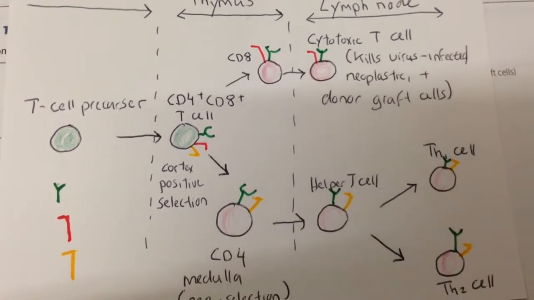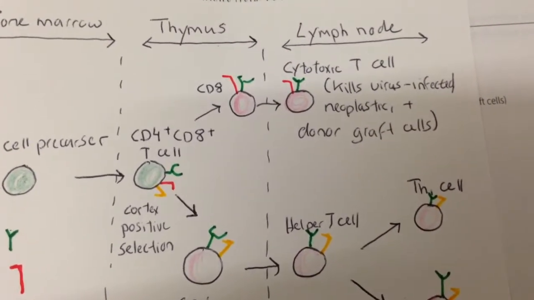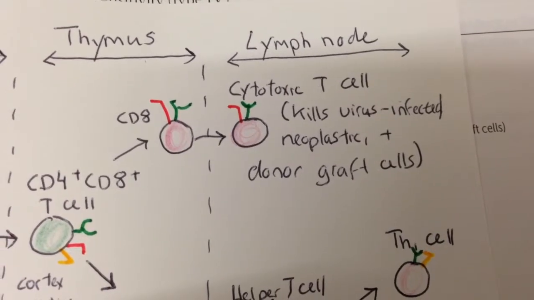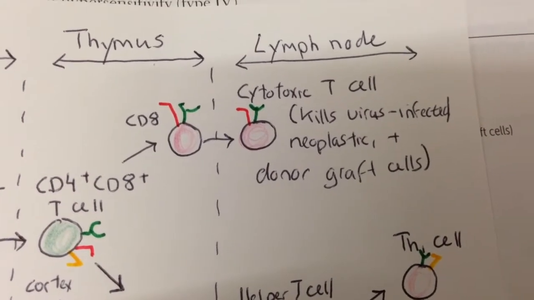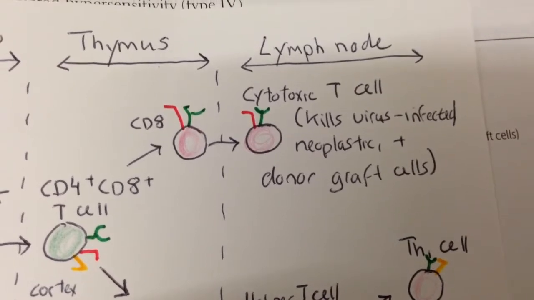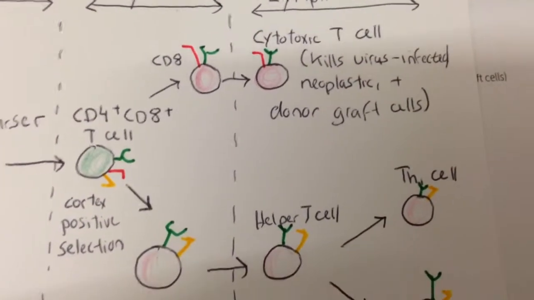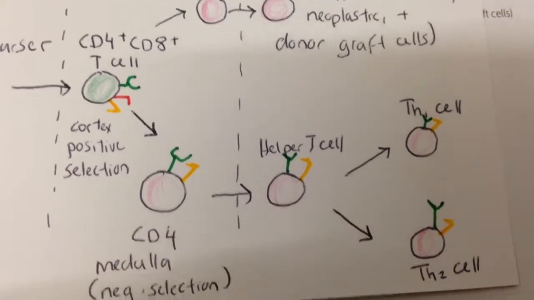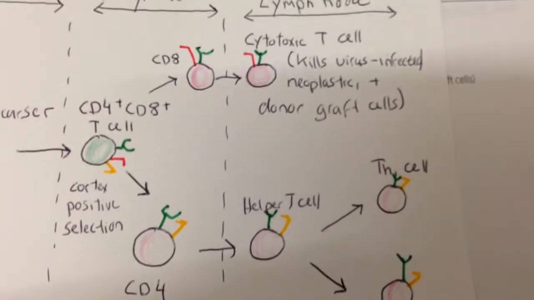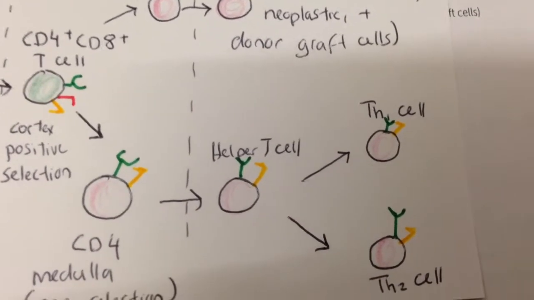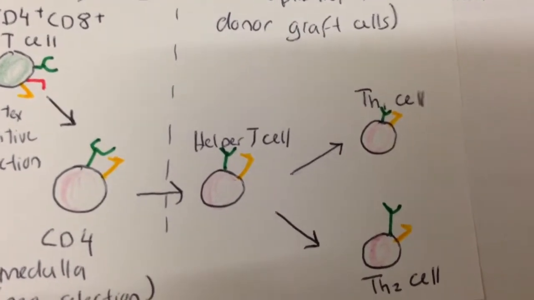and CD4 cells. And then in the lymph node, the CD8 cells change into cytotoxic T cells, and these can attack virus-infected cells and neoplastic and donor graft cells. And then looking down here, we can see that the CD4 cells in the lymph node become helper T cells, and then turn into Th1 cells and Th2 cells.